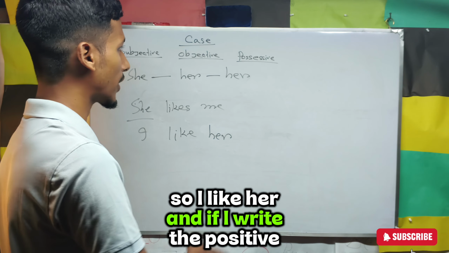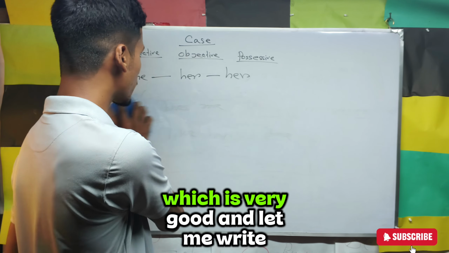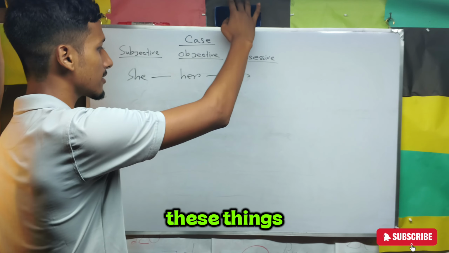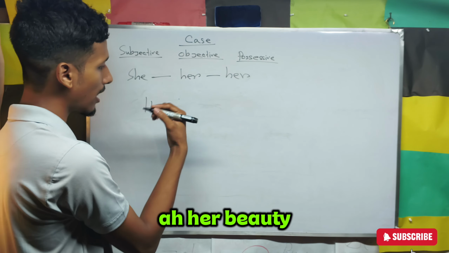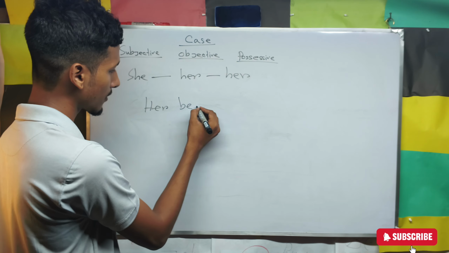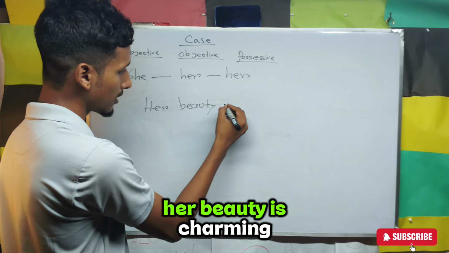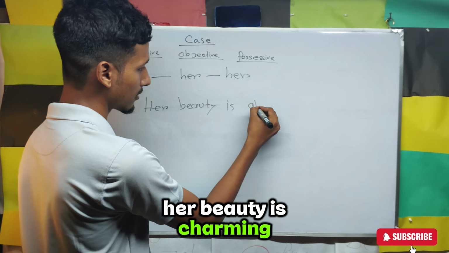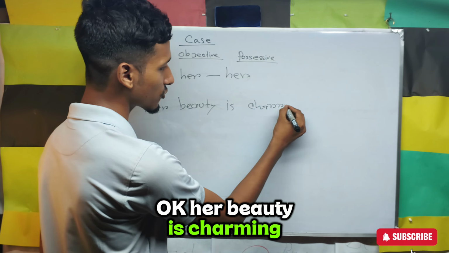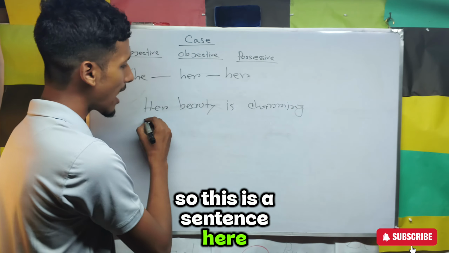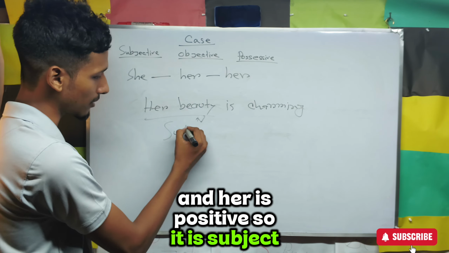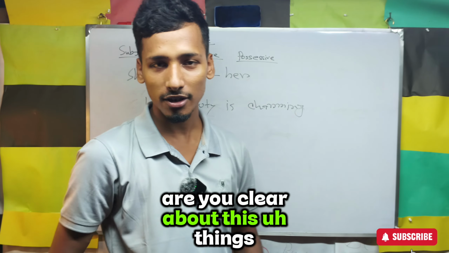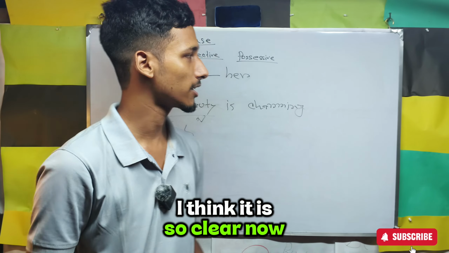And if I write the possessive of her, which is very good, let me write these things. Suppose her beauty is charming. Okay, her beauty is charming. So this is a sentence here. Her beauty is a noun and her is possessive, so it is the subject. Okay, are you clear about these things? I think it is so clear.